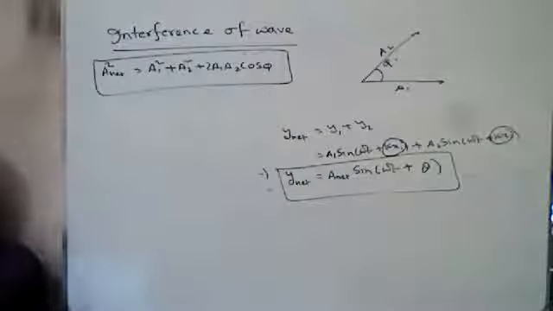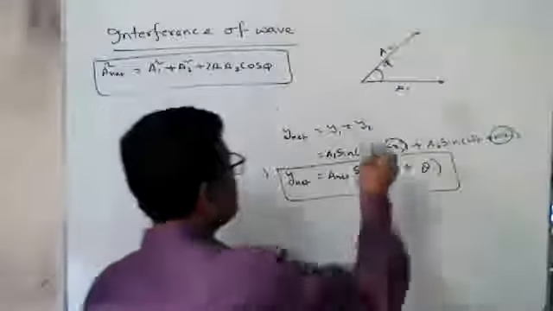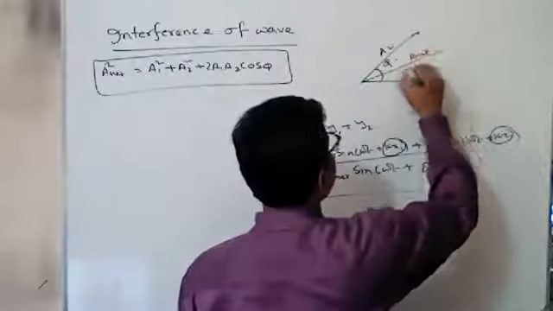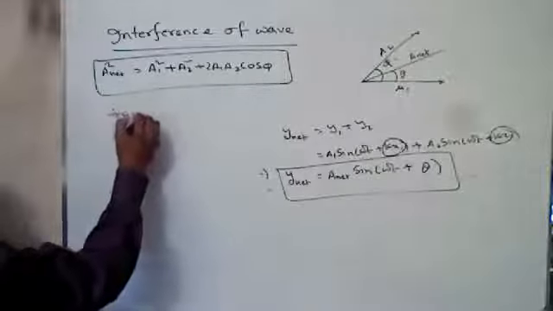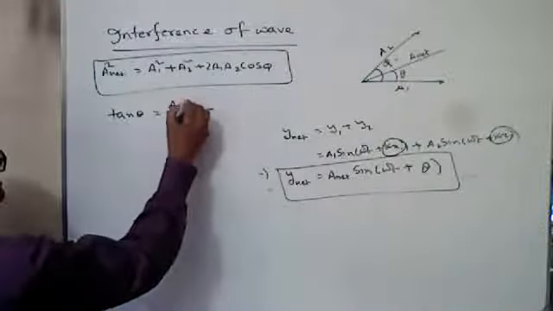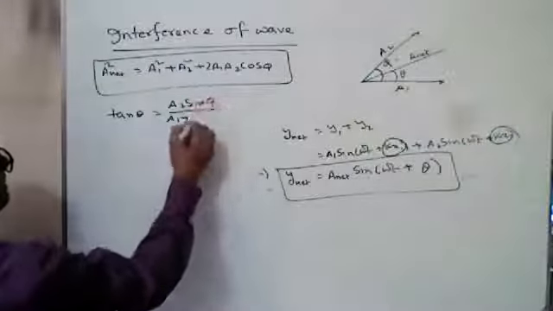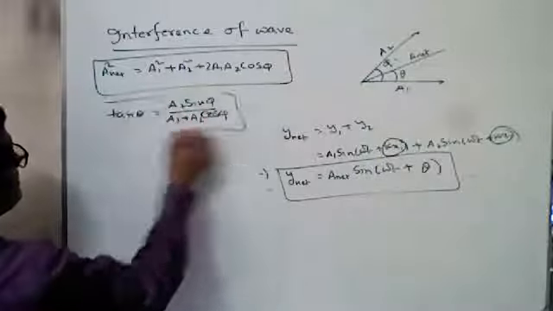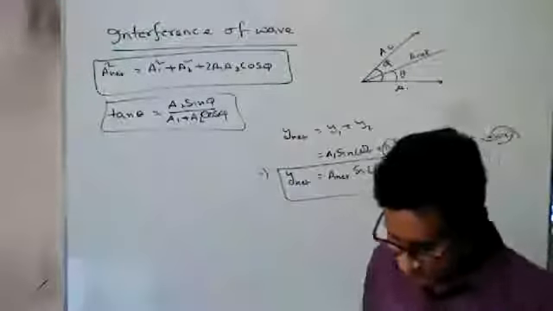Okay, and what is theta? Suppose the resultant makes the angle theta. So tan theta will be A2 sin phi over A1 plus A2 cos phi. From this, we can calculate theta. So this is A net and this is theta.